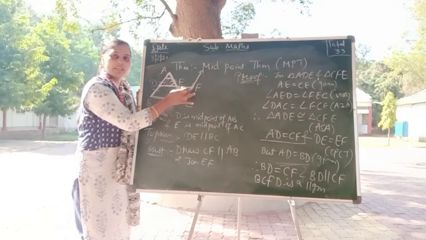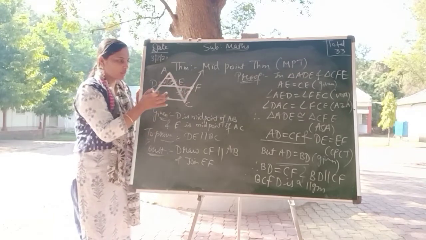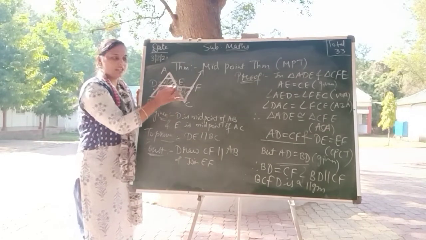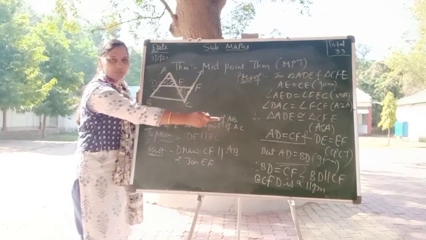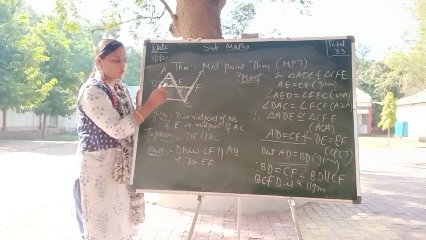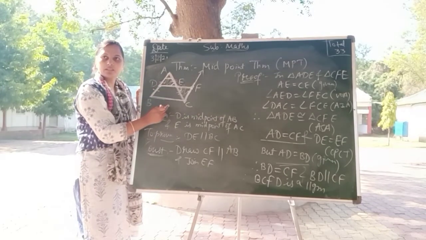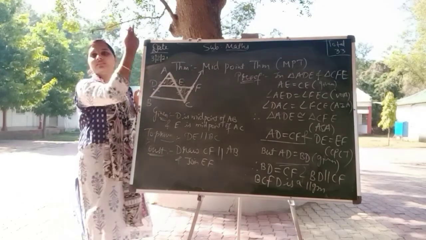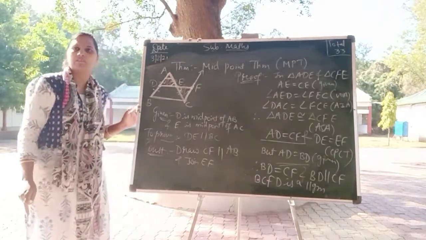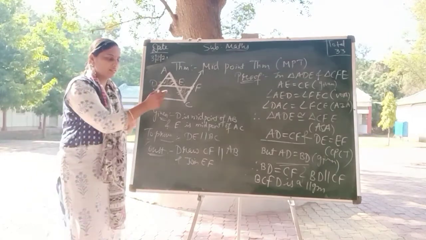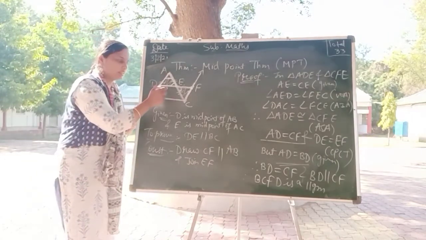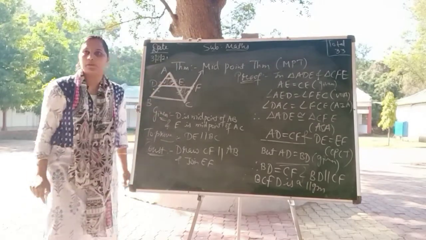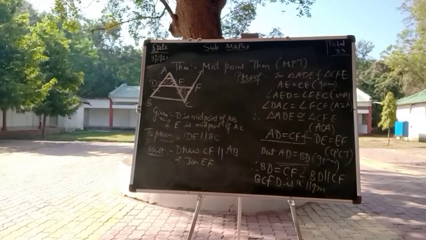But DE and EF are equal, so DE plus DE equals BC. So 2 times DE equals BC. Therefore DE equals BC by 2, as the 2 goes to the right-hand side and divides. So DE is half of BC and DE is parallel to BC when these two are midpoints. Clear? Theorem: midpoint theorem.